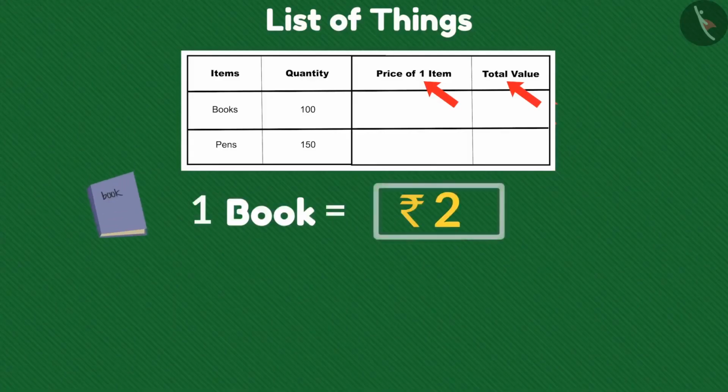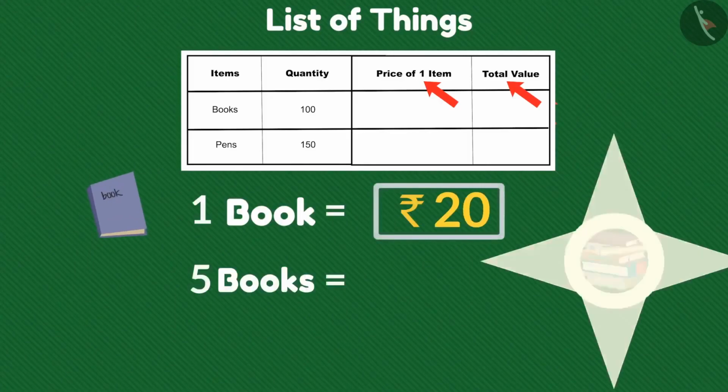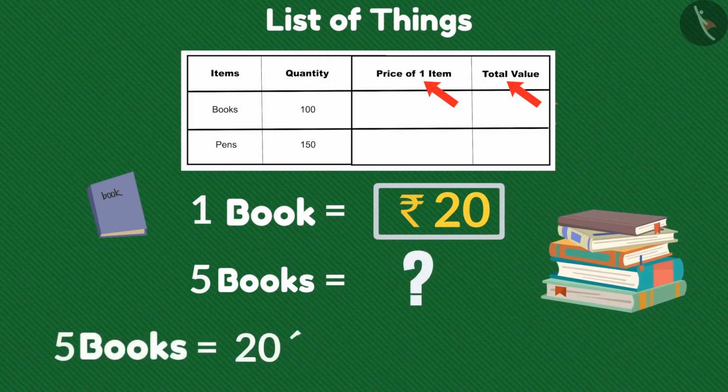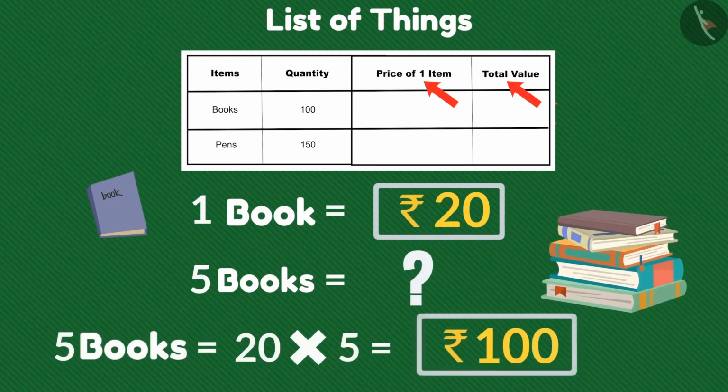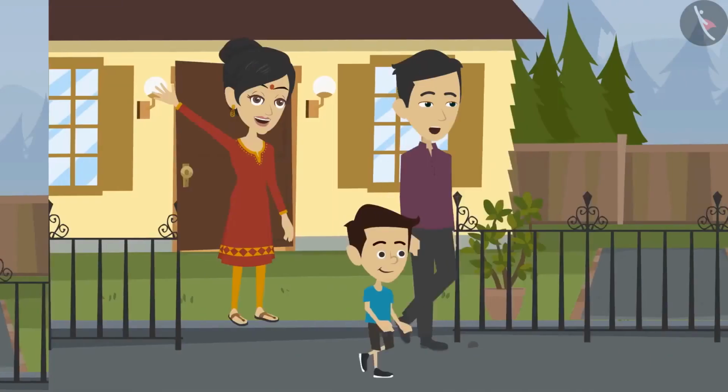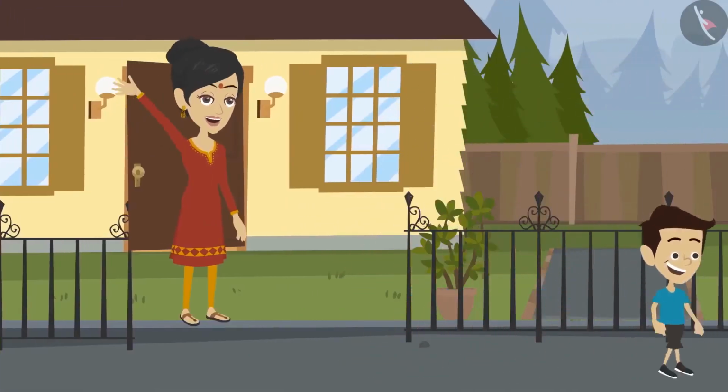Suppose one book costs rupees 20 and I want to buy 5 in total. Then how much money is required to buy the books? 20 multiplied by 5, that is 100 rupees. Oh wow, Dad! Come on, let us go and buy things and see how much money we really need.